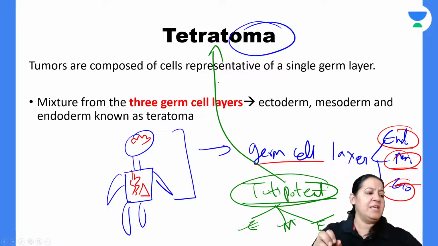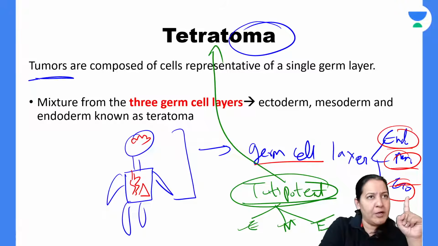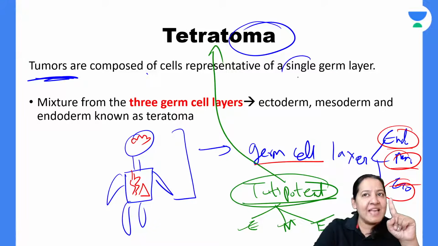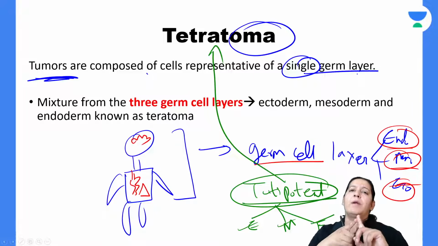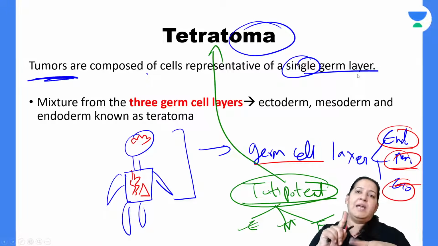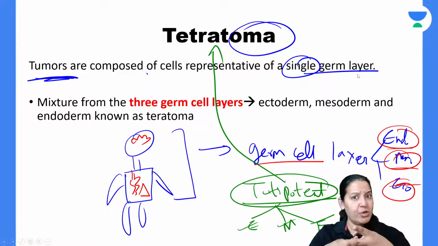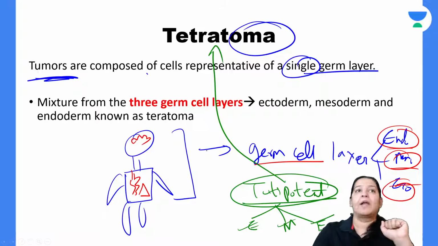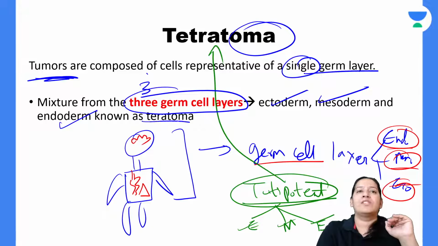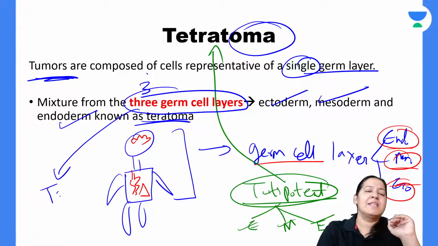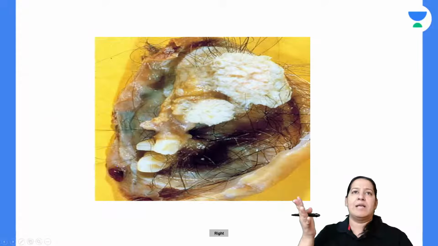See the definition. Normal tumors are composed of a single germ cell layer. If you talk about any tumor, liver tumor, kidney tumor, brain tumor, stomach tumor, GIT tumor, they have a single germ cell layer, either ectoderm or mesoderm or endoderm. But the tumor which is having all three germ cell layers, that is ecto, meso as well as endo, such a tumor is known as teratoma. These tumors arise from totipotent cells. Give me a thumbs up.